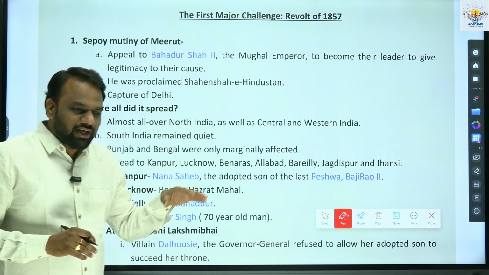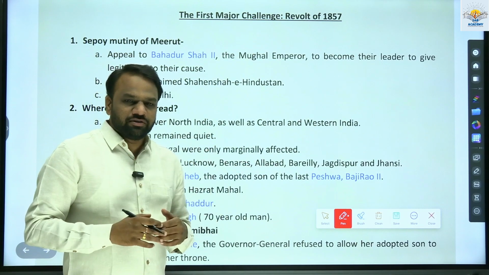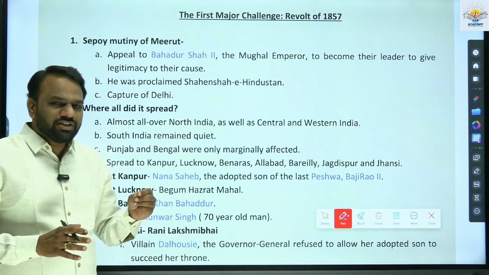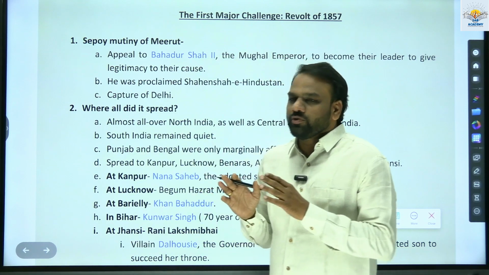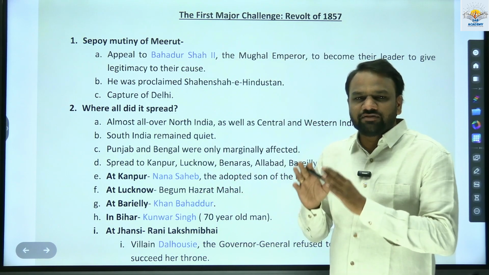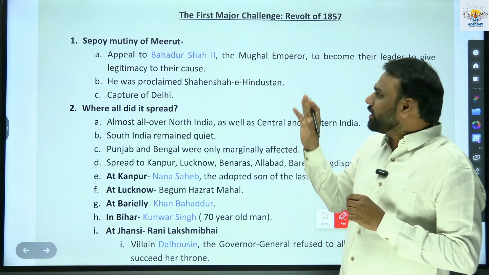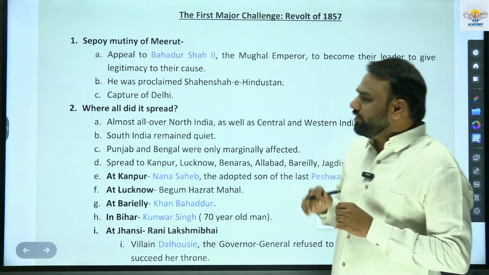And in Bipan Chandra, this chapter runs close to 10 pages. Here we have brought it down to just 2 pages, keeping in mind the demand of the examination. And this information would be sufficient for both prelims as well as mains for the topic related to the first major challenge, Revolt of 1857.